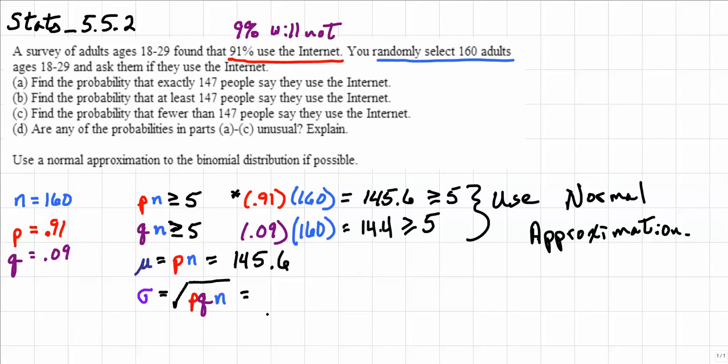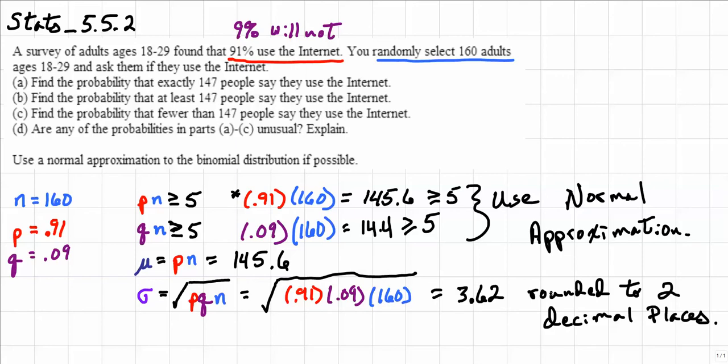Then we will find the standard deviation by multiplying 0.91 times 0.09 times 160, and we will take the square root of that particular product to get the standard deviation for this particular distribution. And we'll see that we get 3.62, rounded to 2 decimal places.